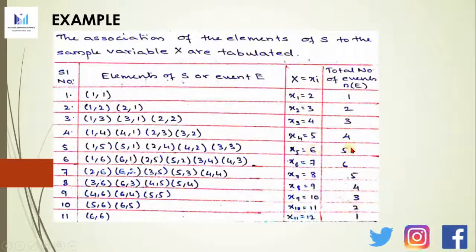So to get sum 6, you have 5 events: 1, 2, 3, 4 and 5. Similarly, for obtaining sum 7, you have 6 events, so 1, 2, 3, 4, 5, 6, so you denote it as 6. Similarly, to get sum 8, now you'll have 5 events, then 9 has 4 events, 10 has 3 events, 11 has 2 events, 12 has 1 event.